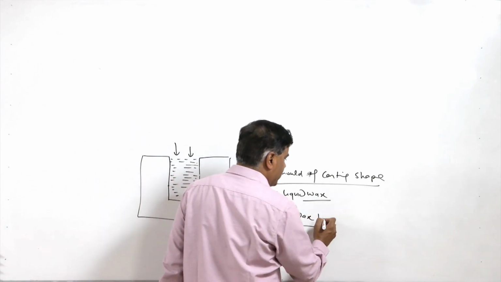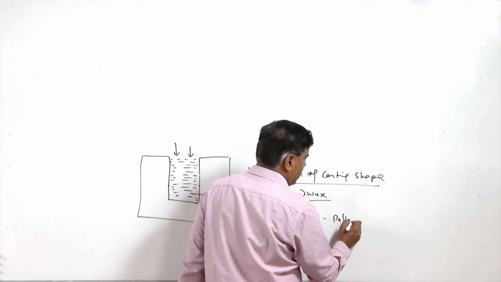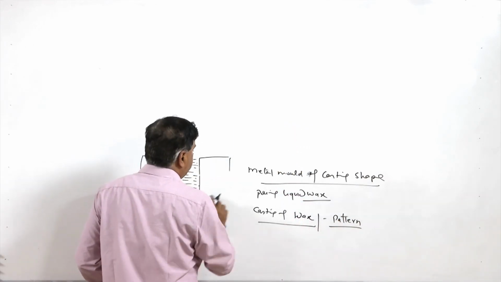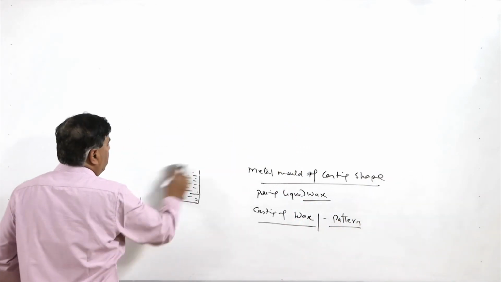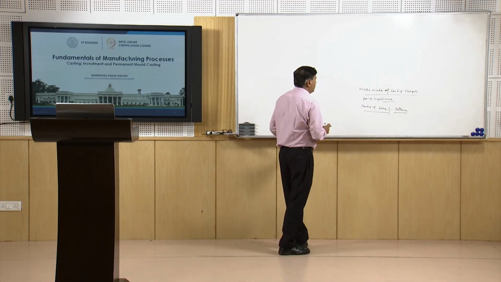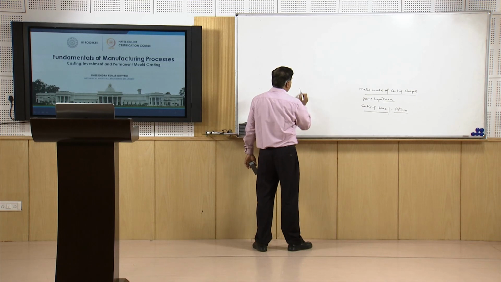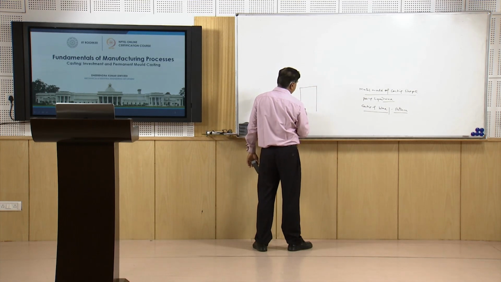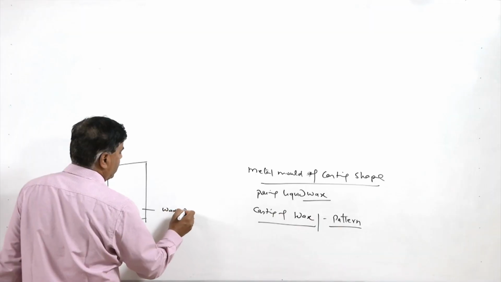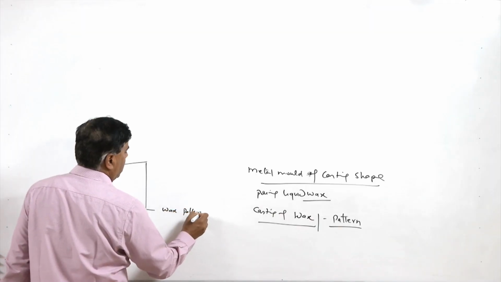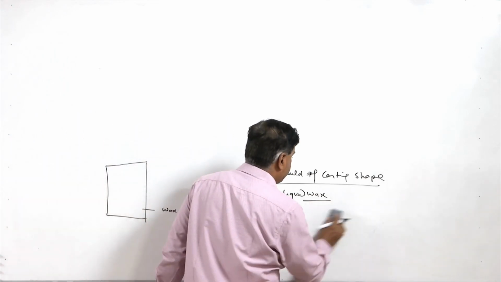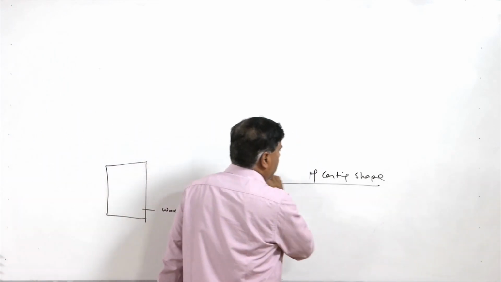Now, this wax is used as a pattern for producing the mold further. So, this is the wax pattern.